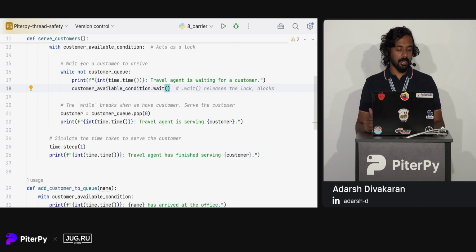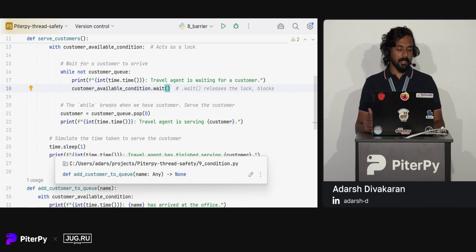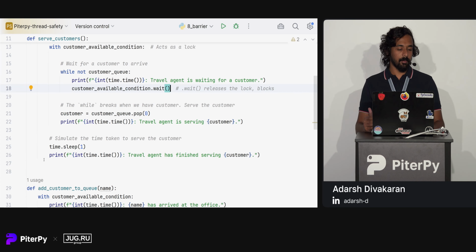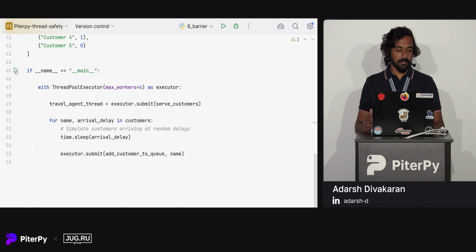So in this way, another operation, like maybe the add customer to queue, can run using the same lock, since at waiting time, the condition releases the lock. Then once we get a customer, the customer is popped from the customer queue. Then we will serve the customer. We will take 1 second to serve the customer, and we will print the message that the customer is done served.